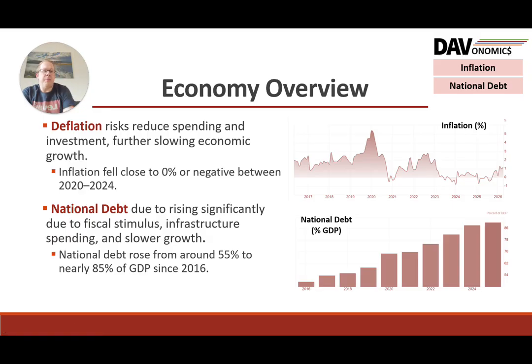Now, one of the things that was different about China's economy, and a good differentiation point if you talk about China's economy in the exam, is that whilst we were going through the cost of living crisis and, following from that, inflation coming down, they've now had a situation where they've got deflation. And there's a risk of a deflationary spiral, with reduction in spending and investment slowing economic growth down. We saw this in Japan in previous decades as well. You can see it's fluctuating around that level of deflation, close to zero or negative, between 2020 and 2024.